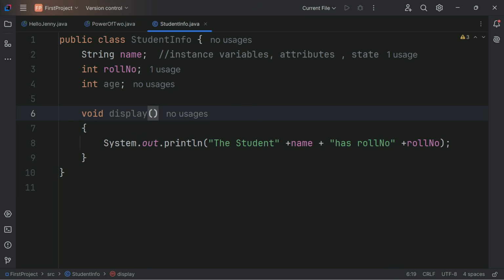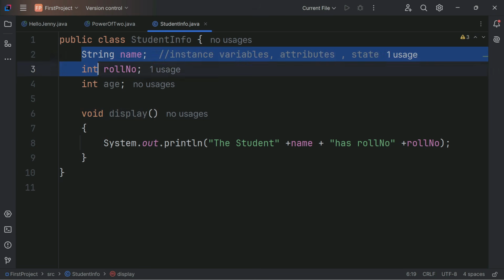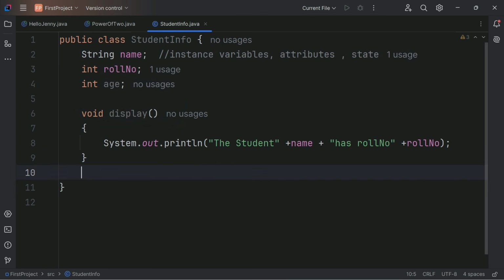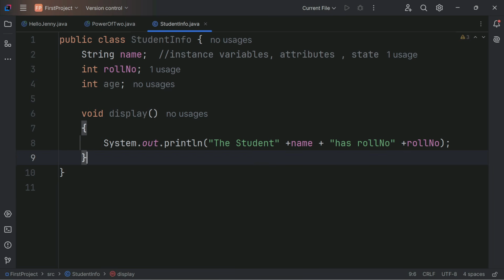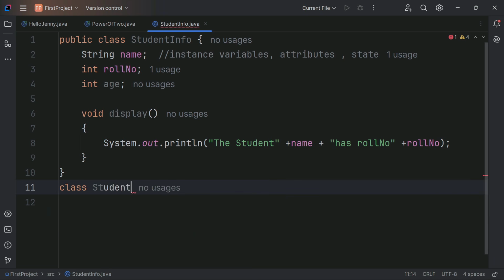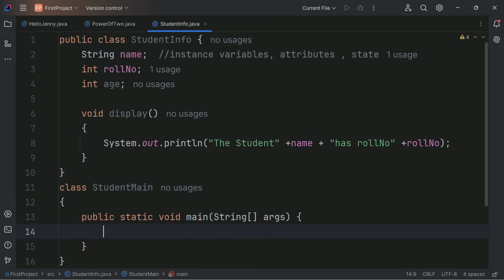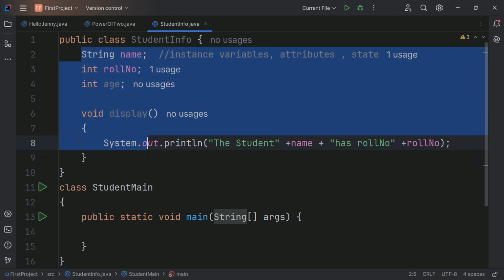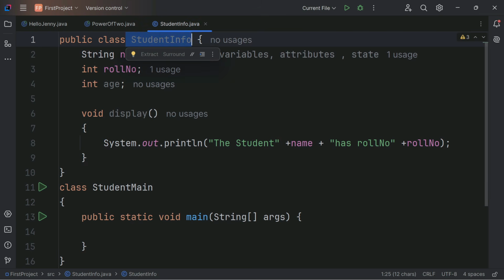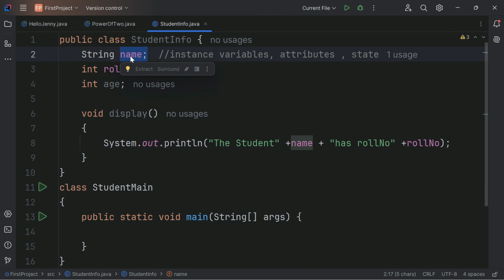But how to access these things? We have to create an object of this class to assign memory. So let's take, within the same class, public static void main, or we can have one more class, student main, and here I have the method public static void main. To access these things, you have to create an object of this class. If I want to store a value in name, how to access this name, this roll number, this age, you have to create an object of this class.